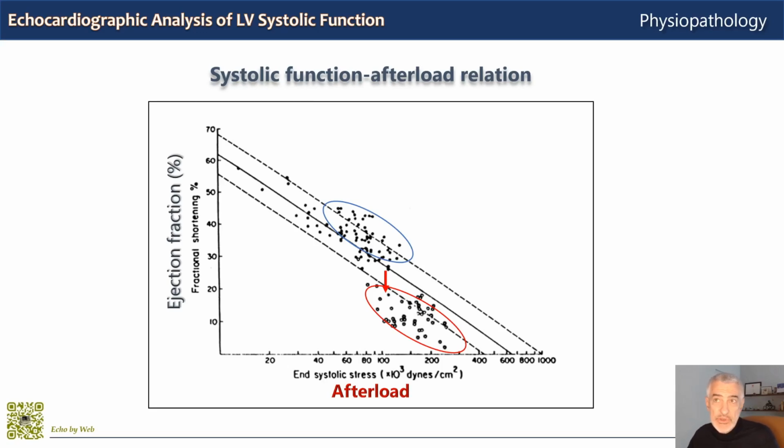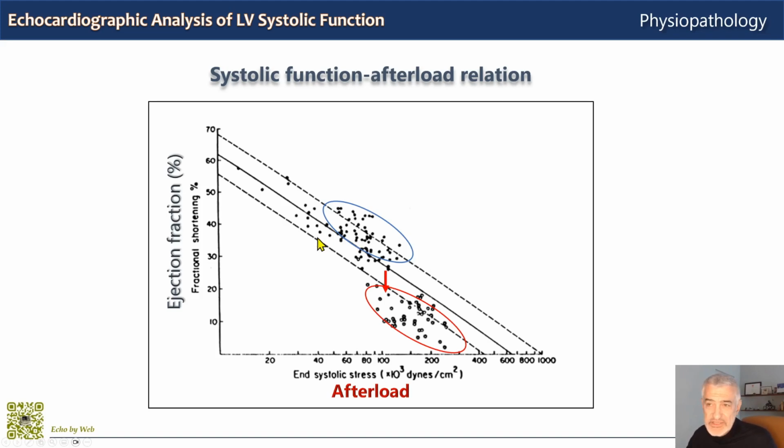Moving forwards, we have the systolic function-afterload relation, and this represents the inverse relationship between ventricular afterload here on the horizontal axis, in this case end-systolic stress, and ventricular function on the vertical axis. This is a very old graph, so there is fractional shortening and mean fractional shortening, which shouldn't be used anymore, and I put here ejection fraction, biplane ejection fraction, which is today's standard for left ventricular mechanical systolic function.